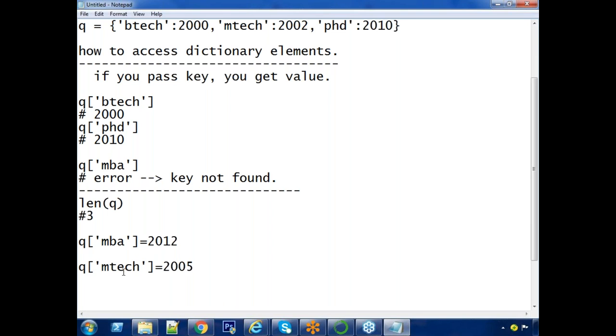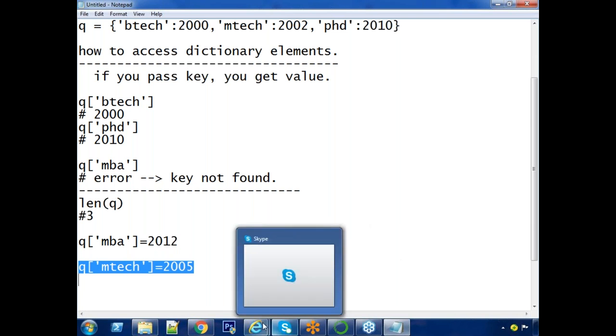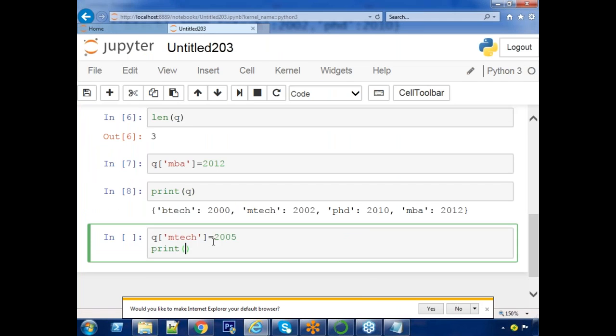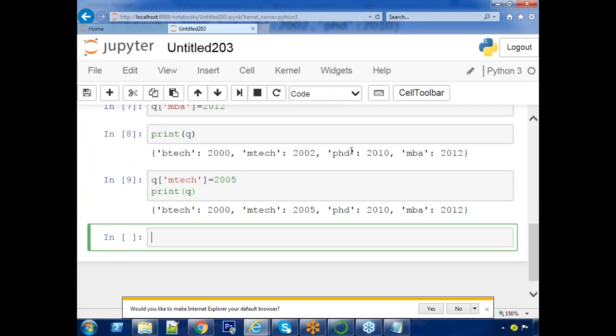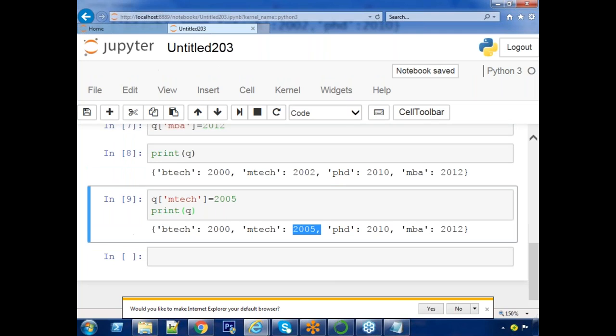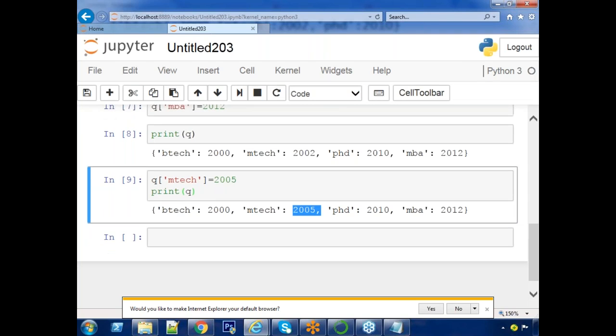I'm running this. Now print the latest Q. How many pairs are expected? Still 4 pairs. MTech previous value 2002, now latest value 2005. That means during assignment, what will happen? If the given key existed, the value will be overridden. If not existed, a new pair will be inserted. Write that point.